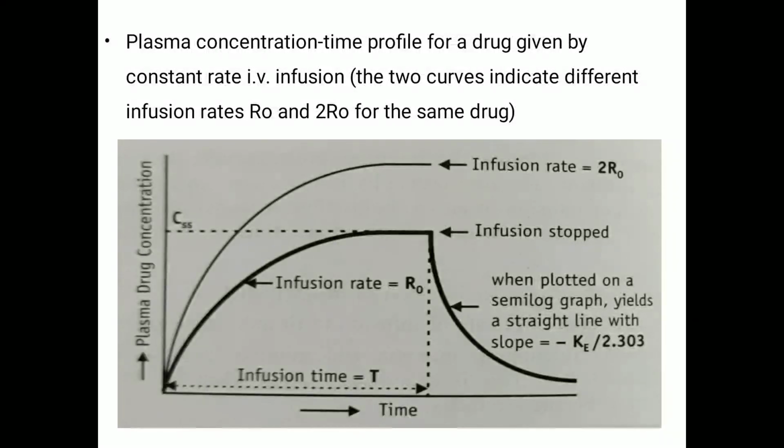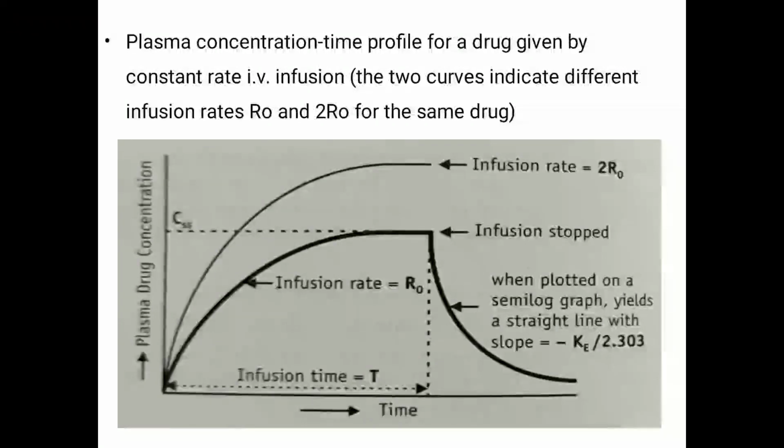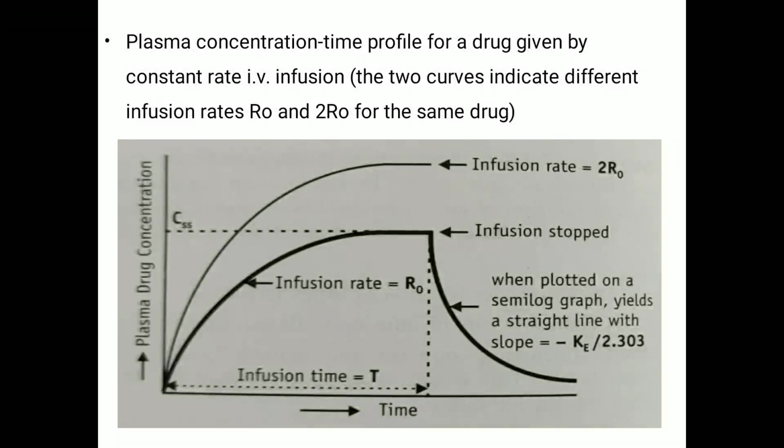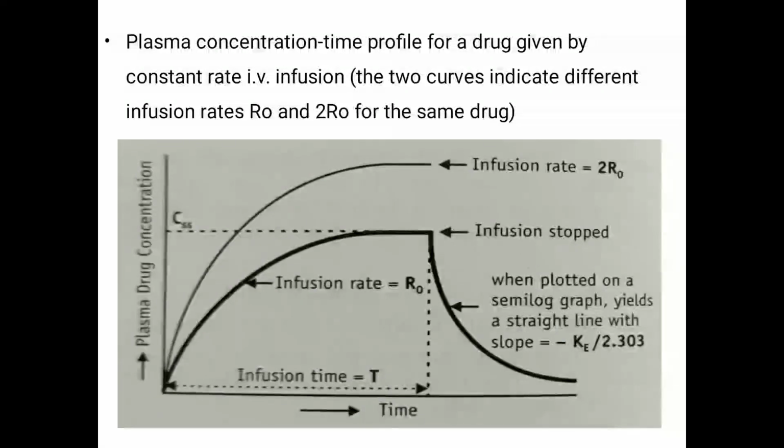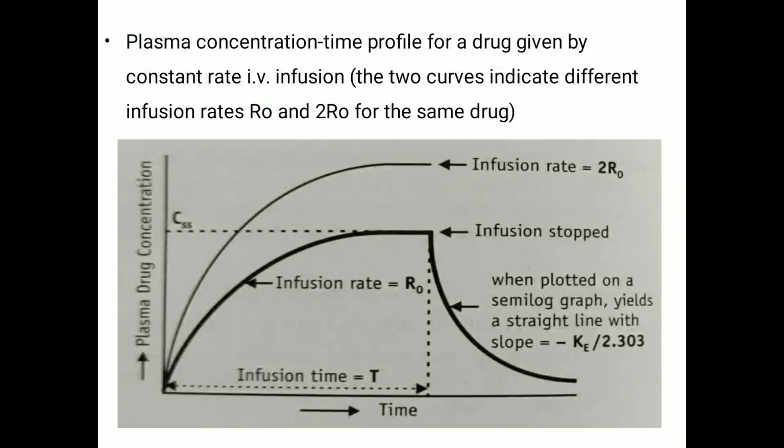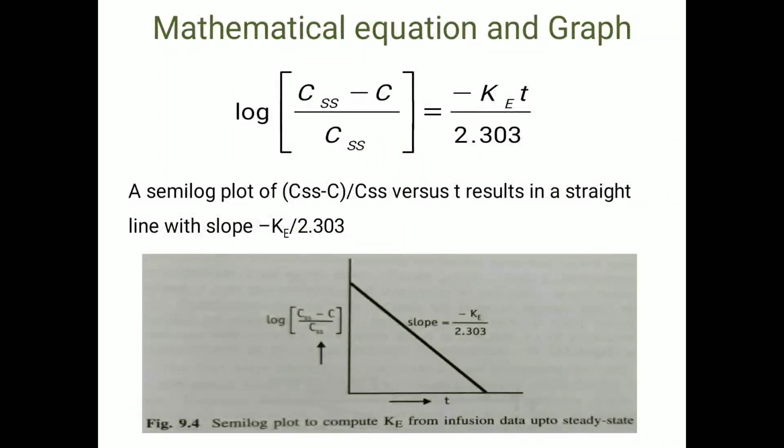When a graph is plotted between concentration versus time, we will get a straight line, and from the slope of the line we can determine the elimination rate constant, that we will see afterwards. But this is the effect of rate of infusion on the steady state concentration of the drug. Then which mathematical equation is there for this kind of model? The equation is log (CSS minus C) upon CSS is equal to minus KE t upon 2.303. This is the differential equation, or the mathematical equation for this model.